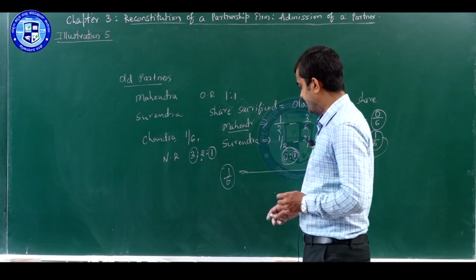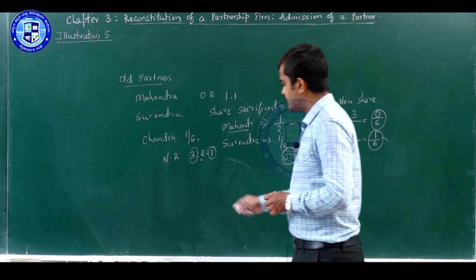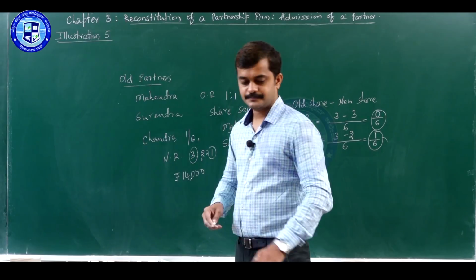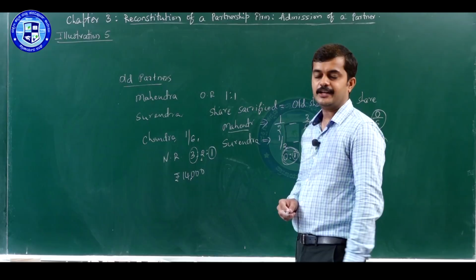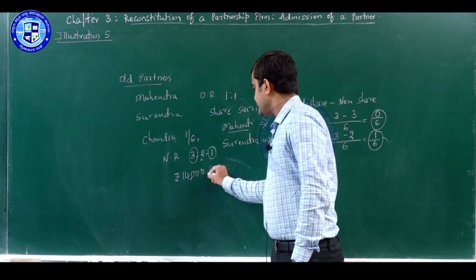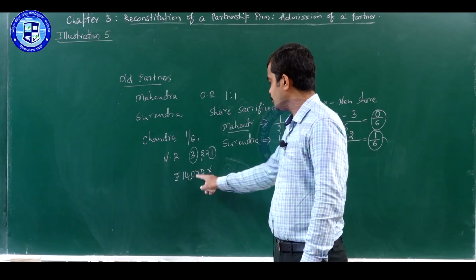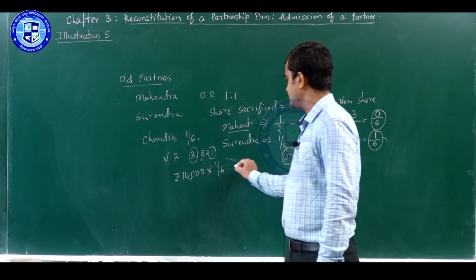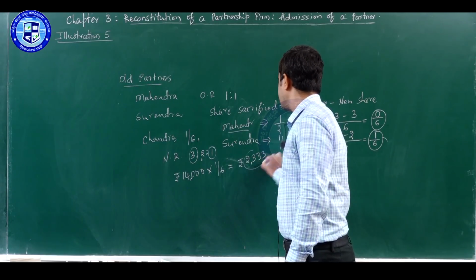So, coming to the goodwill here, the total value of goodwill of the firm is given, that is 14,000. Point number B, goodwill of the firm is valued at rupees 14,000. Let us find the new partner Chandra's share of goodwill. For that, total goodwill into his share, 1 by 6. That amount comes to 2,333.